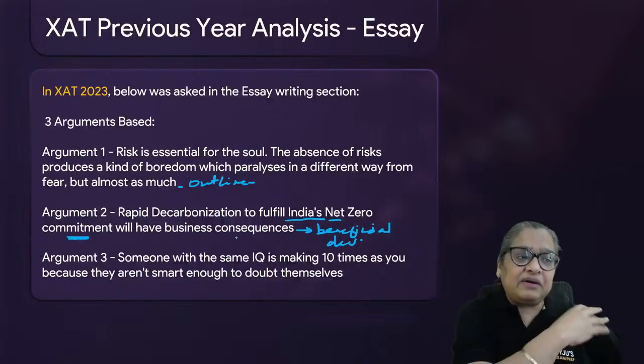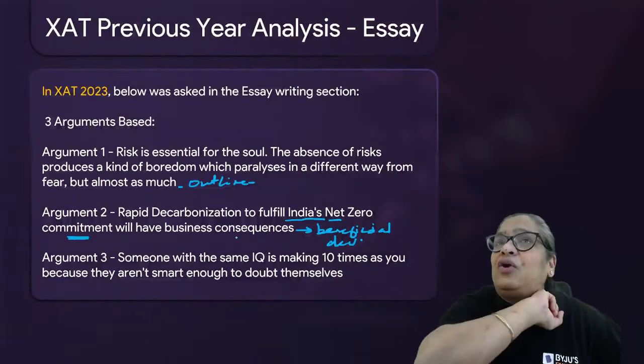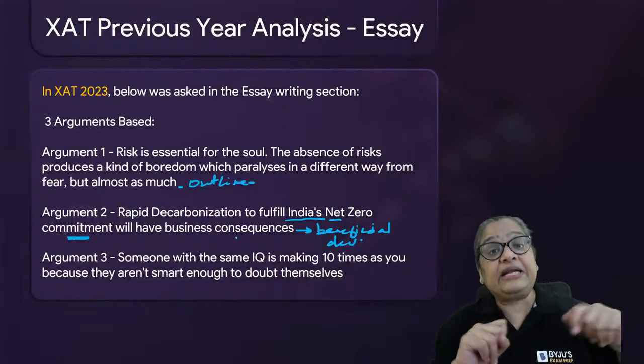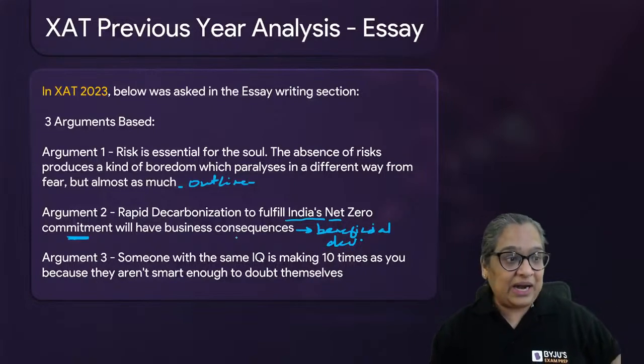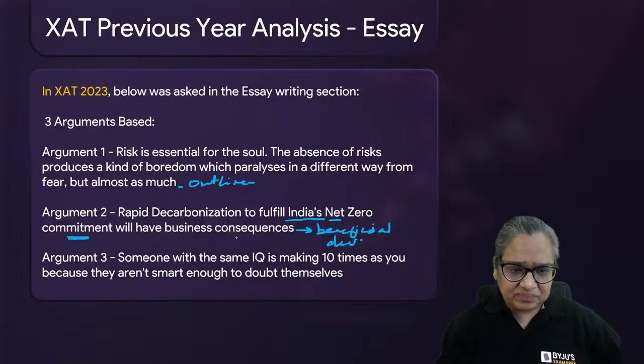Because the developed countries have now reached a peak. They have created all the pollution in the world. Having said that, just because they made a mistake doesn't mean we have to follow them, right? So there are so many aspects to it that you can think about.